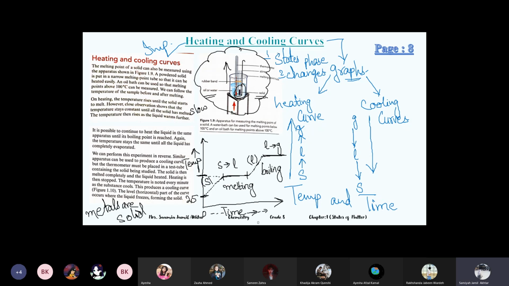Okay, so this temperature will remain the same. So we can note it down, and we can say that this temperature is the boiling point of that particular substance. Okay, we can note down the temperatures from here: the melting point and the boiling point. And then again, when it has turned into gas, the temperature starts rising. Okay, so this is heating curve.